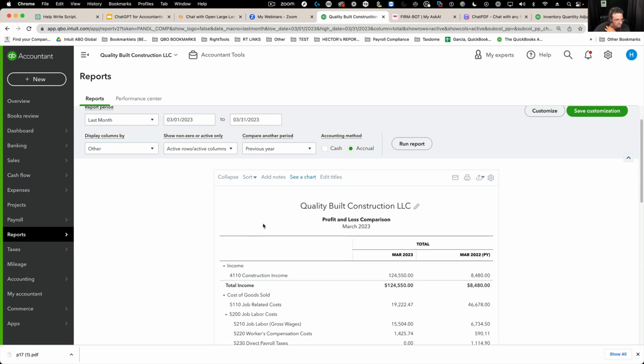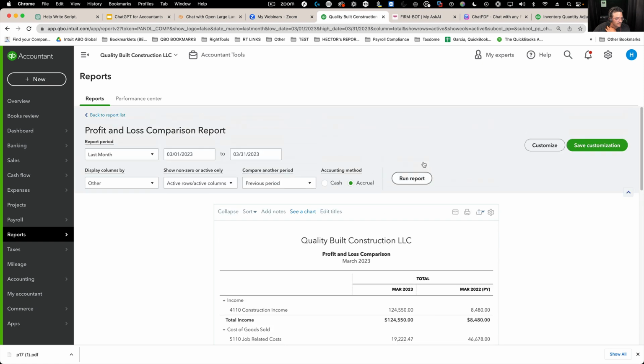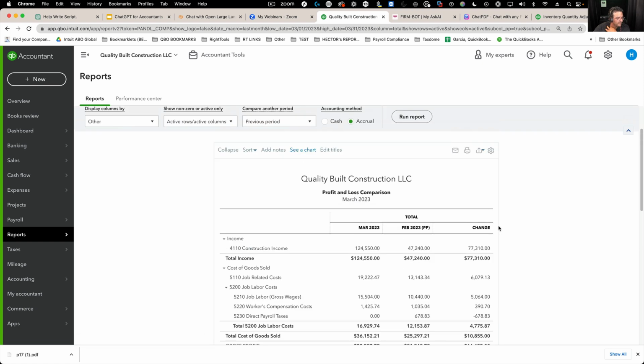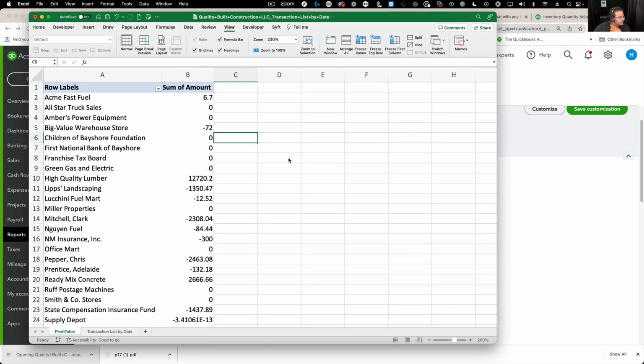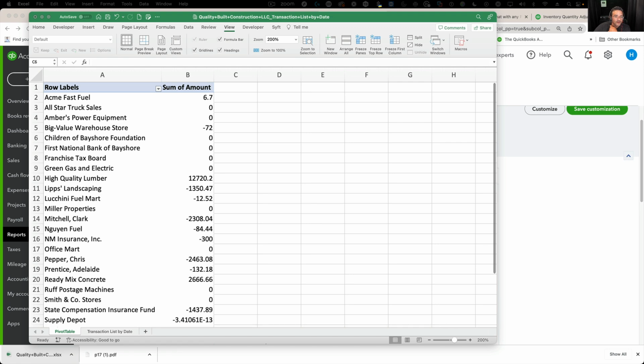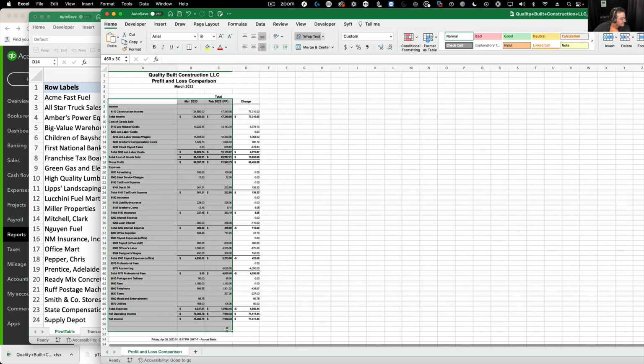Okay, something like that. Let's do previous month, previous period, and dollar change. That could work. Okay. Then I can copy. I'm going to copy this information. Okay, and I'm going to copy this from Excel.